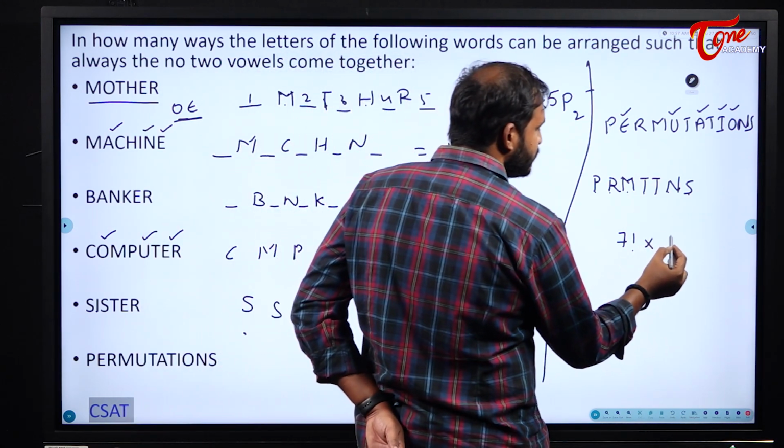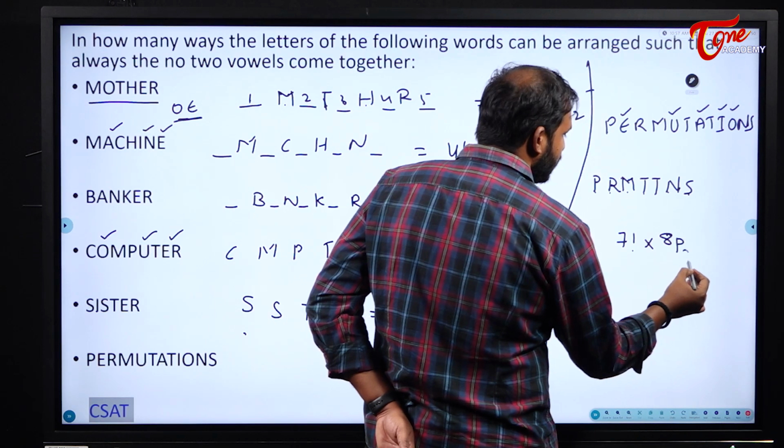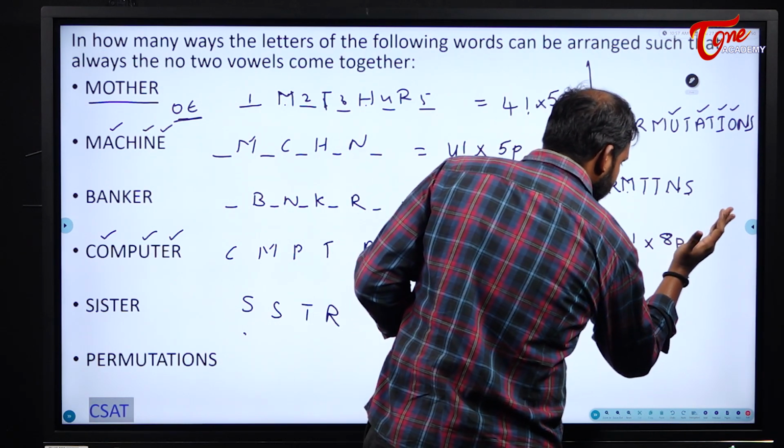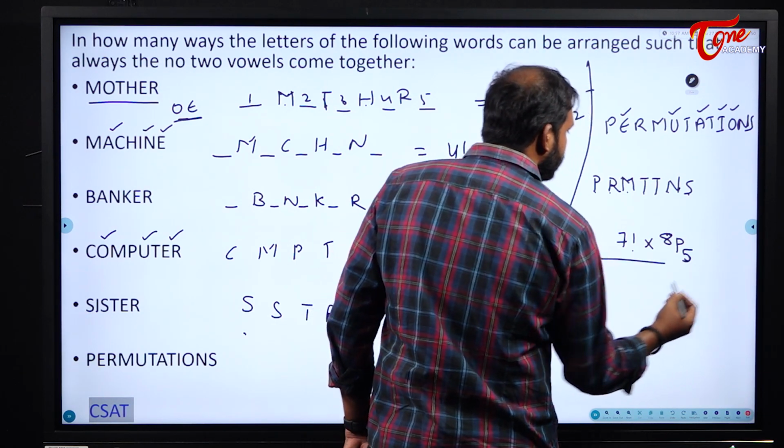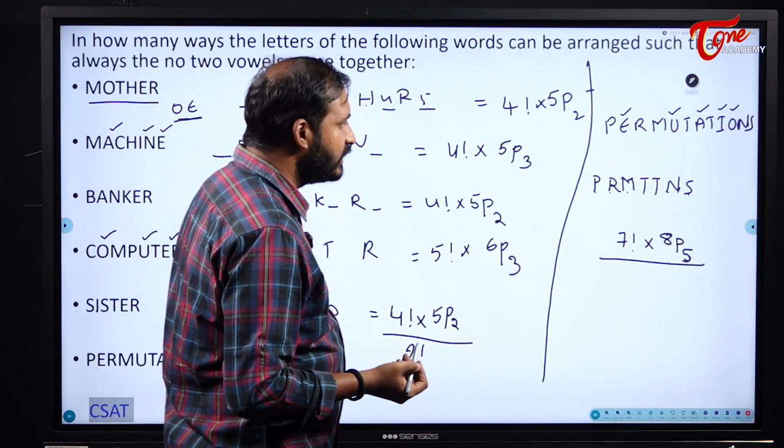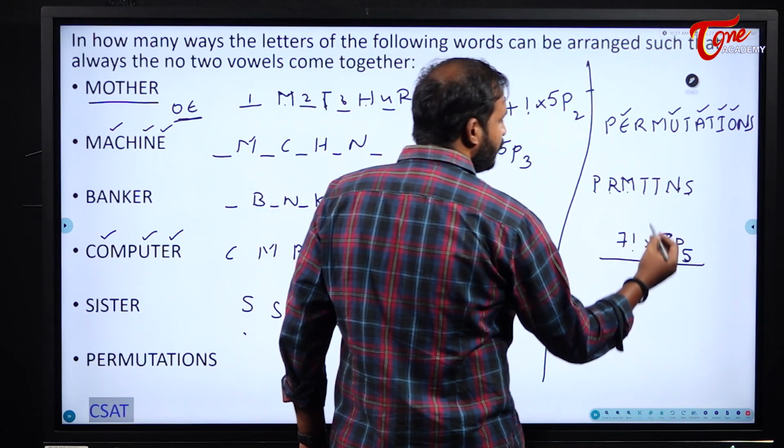So in those 8 spaces, 5 vowels can be arranged in 8P5 ways. By, if there is any repetition, try to write it. Yes, there are repetitions. T was repeated 2 times.